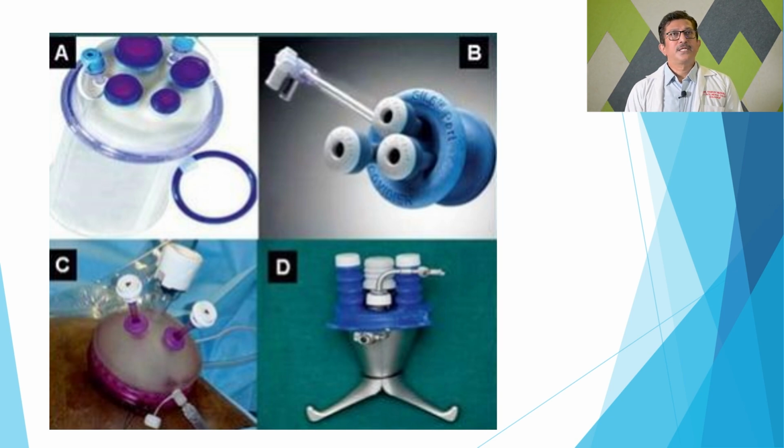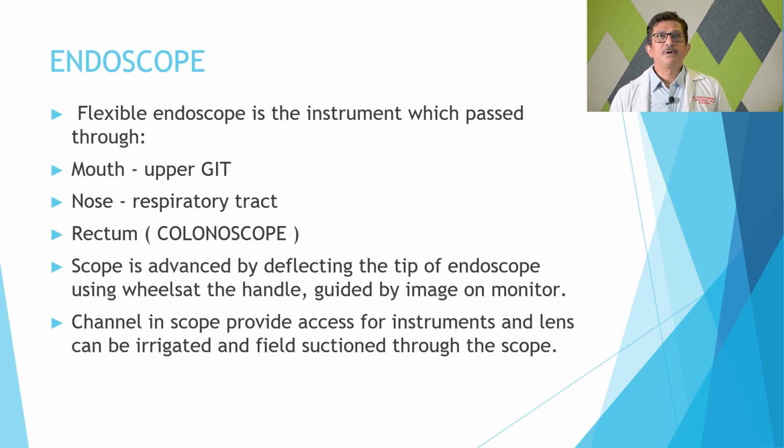Another minimal access surgery is through an endoscope. So a flexible endoscope is the instrument which can be passed through the mouth. Usually we do it during upper GI endoscopies. The ENT surgeons can put it through the nose, nasal tract, and even through the rectum, that is colonoscope.